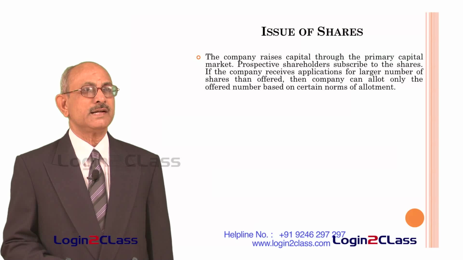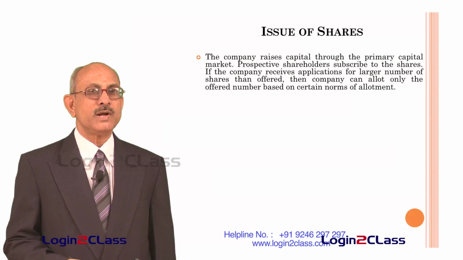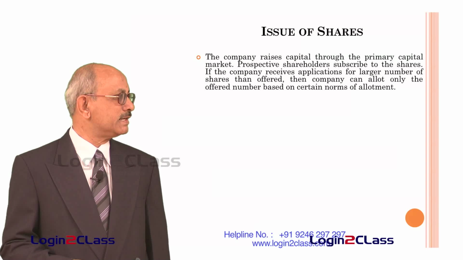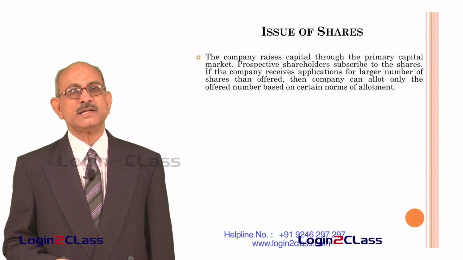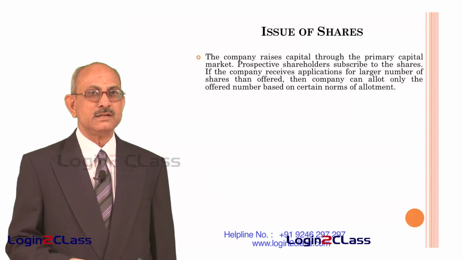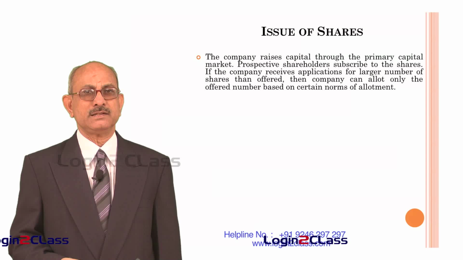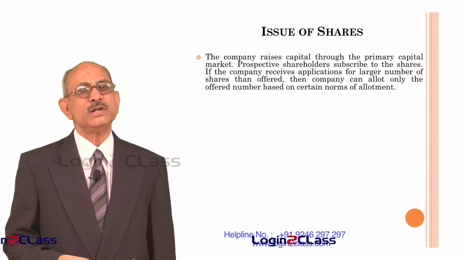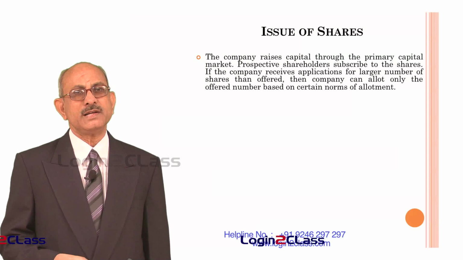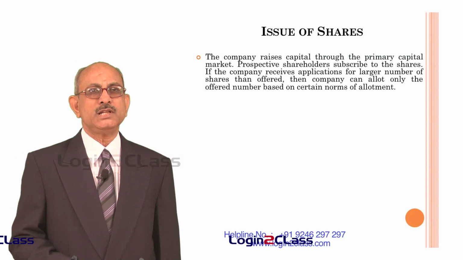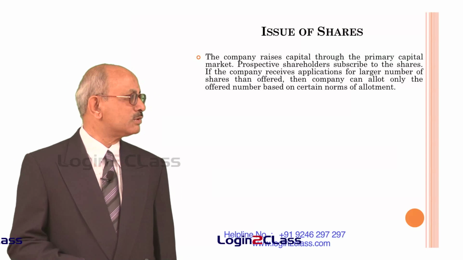That means, let us say a company has offered 1 lakh shares of rupees 10 each, but if they receive applications for, let us say, 1,50,000 shares, obviously the company cannot offer more than 1 lakh shares. So there they have to follow a certain procedure for allotting only 1 lakh shares to all the applicants of 1,50,000 shares.